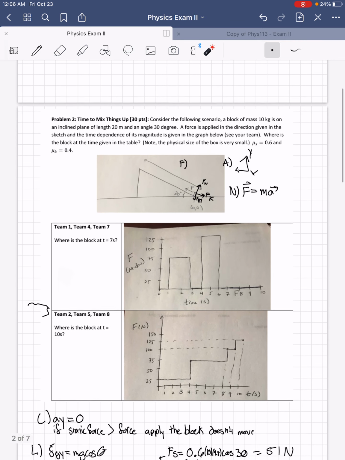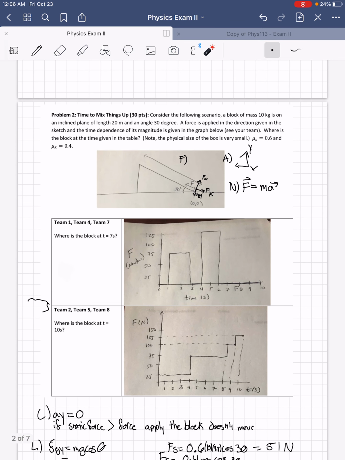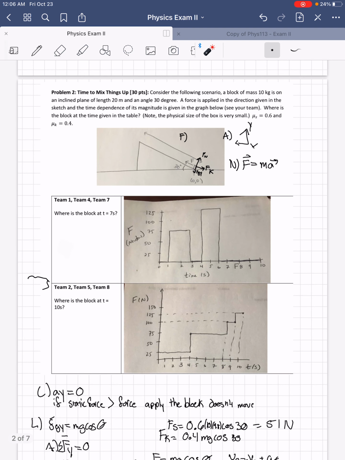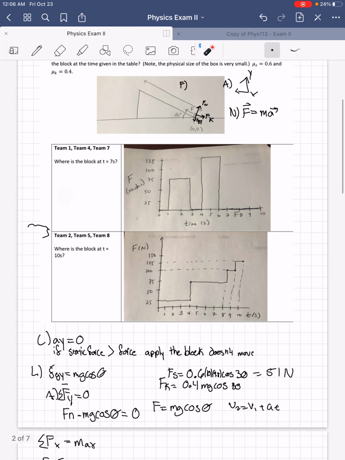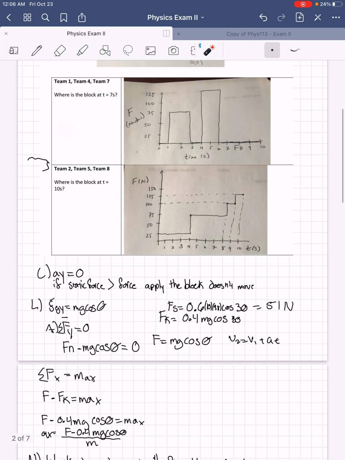So for problem 2, for FanClan, I first started off with writing out the forces on it. So I put Fn for top, Fgy for the bottom, Fx, and then the force applied to it. So my axes were up was y and left was positive for the x direction. And then the sum of all forces equals mass times the sum of accelerations. And so our constant was that ay equals 0, and if the static force is larger than the force applied, the block would not move.